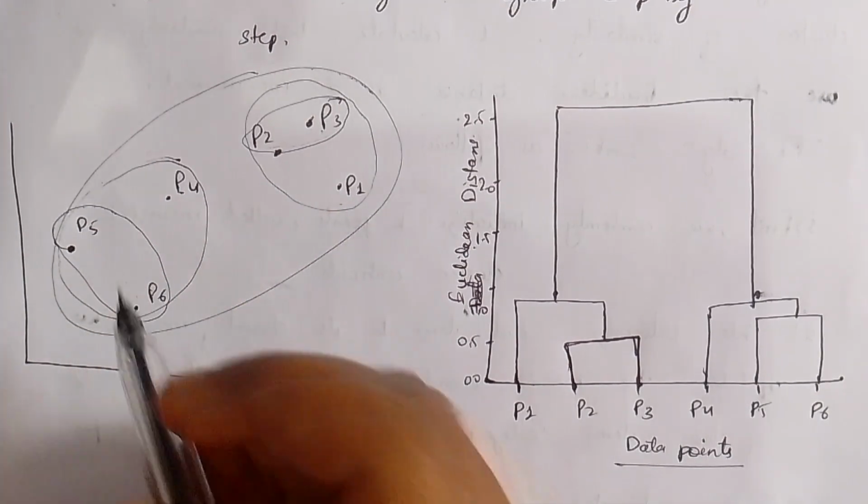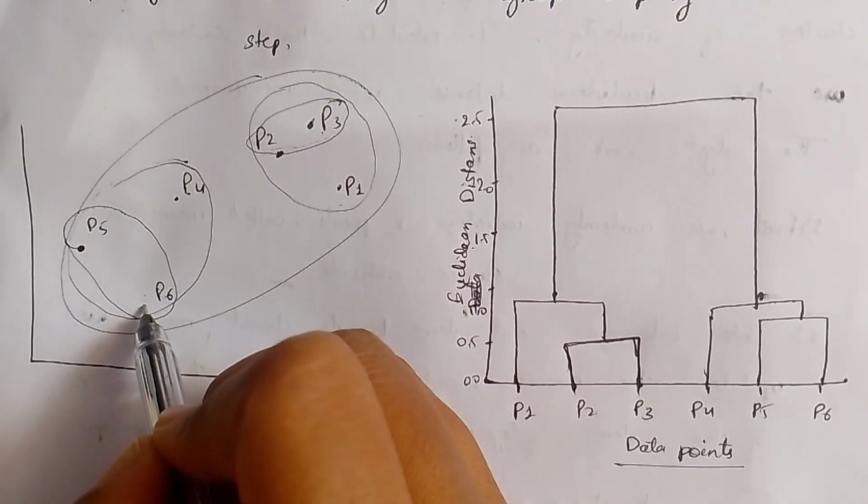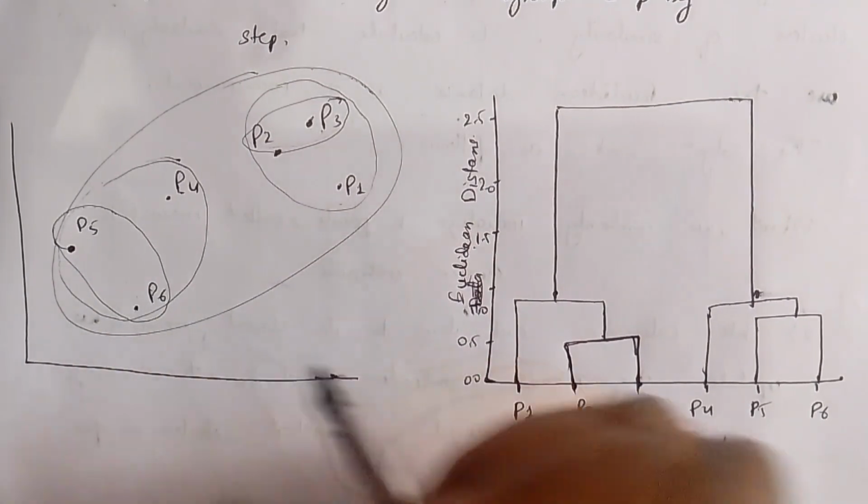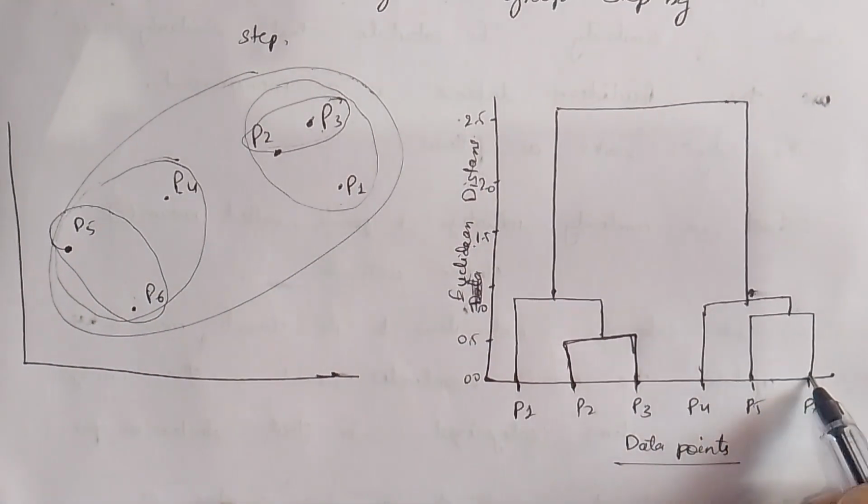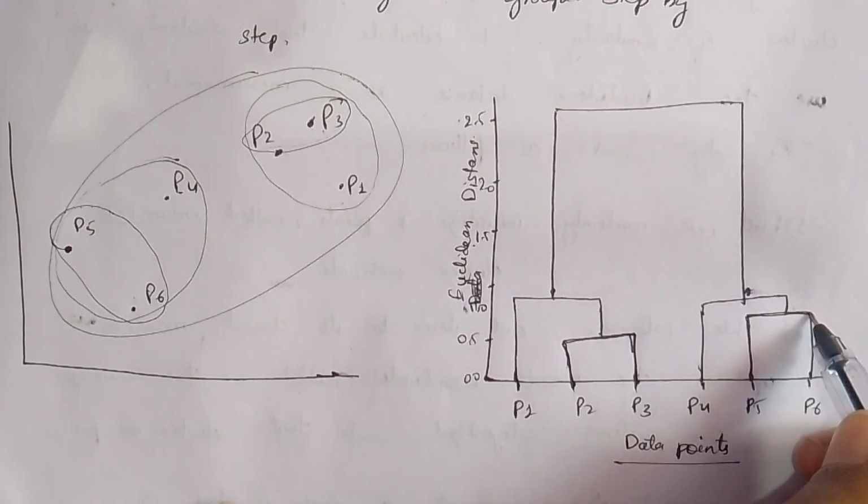Now I have these two groups. Now I have these two data points, and I am going to group these two as one cluster. Here I have P4 and P6. I am going to form this as one cluster again.